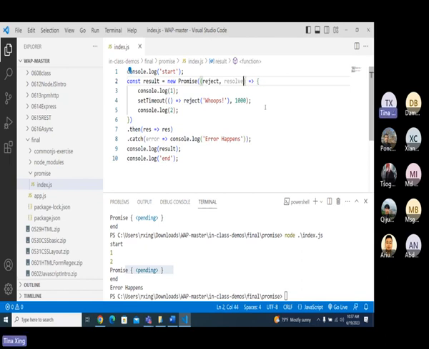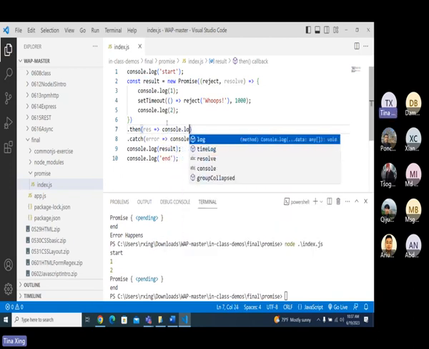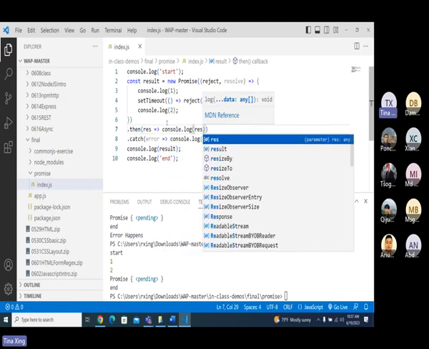What's gonna happen? Sam? You're gonna have... Reject. Oh, here I didn't have console log. Okay. I'll make sure I have console log. Don't trick you guys this way.